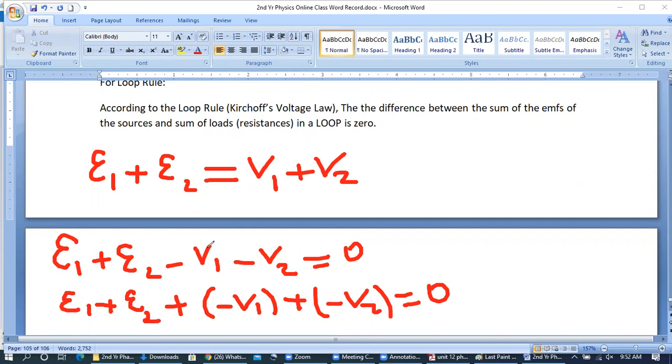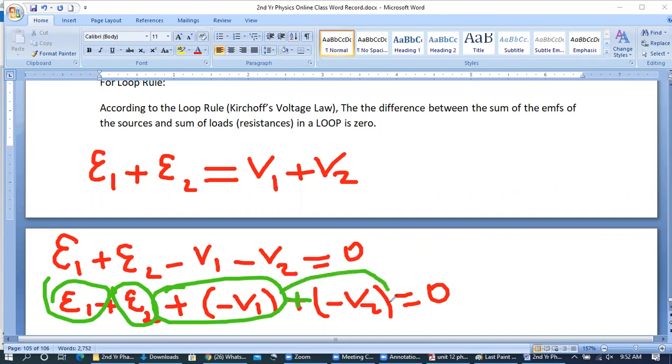So now you can see, children, that ε1 and ε2 are being added with each other, and again minus V1 means the user is also being added, and minus V2 is also being added because the plus sign is here.